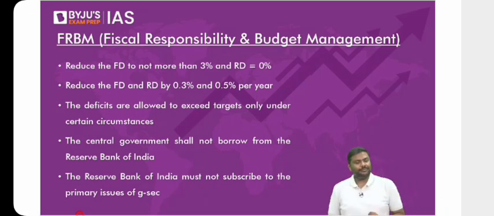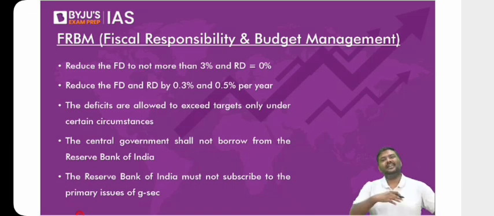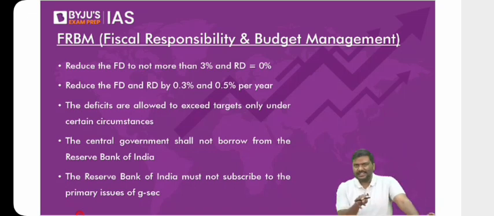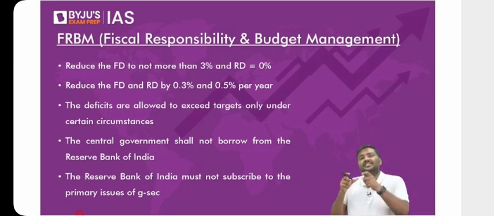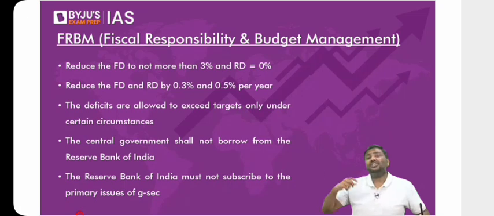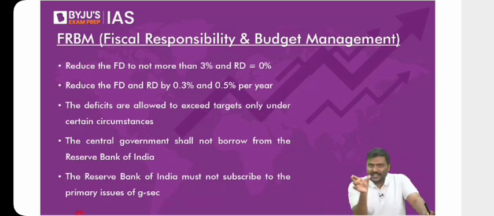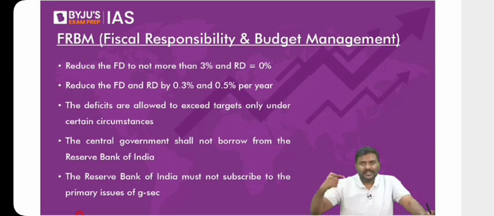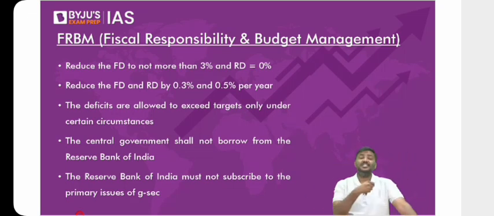Look at the table. Can you see a concept here? They've mentioned centrally sponsored scheme and central sector scheme. What do you mean by centrally sponsored scheme? Remember this. Whenever the scheme is announced by the center, the union, but the funds needed for the scheme are shared between center and state. I'll repeat it again. Announcement is done by the center, but the funds for the implementation of the scheme are shared between center and state. This is called a centrally sponsored scheme.